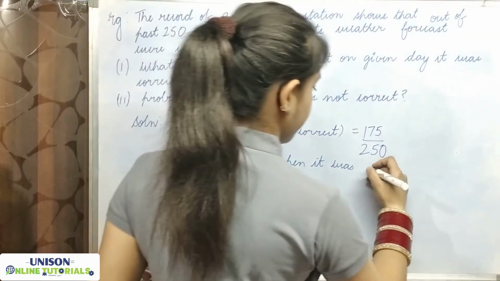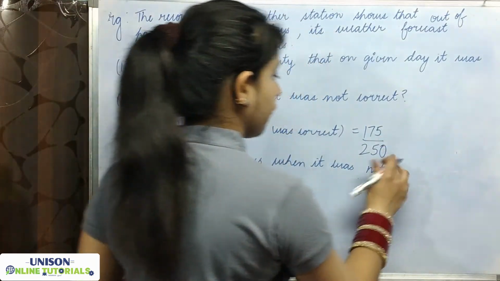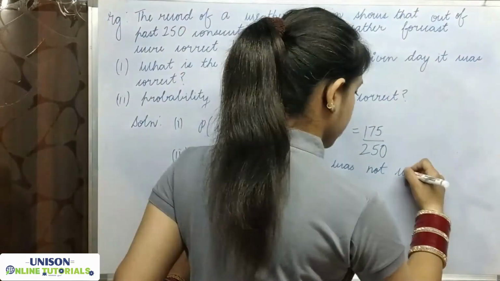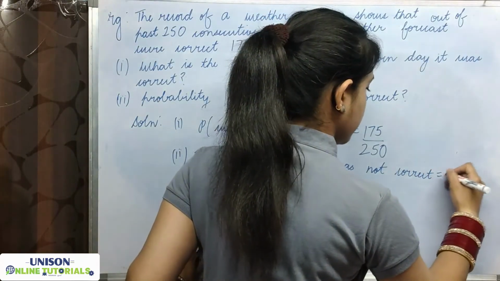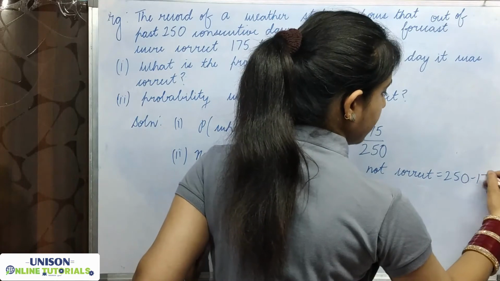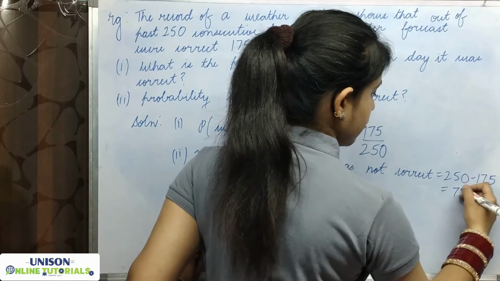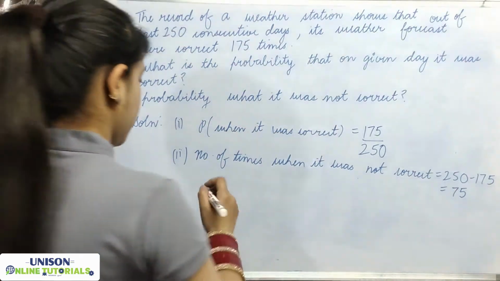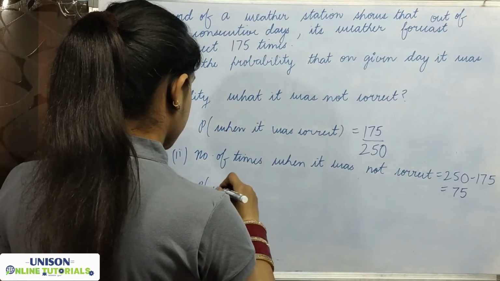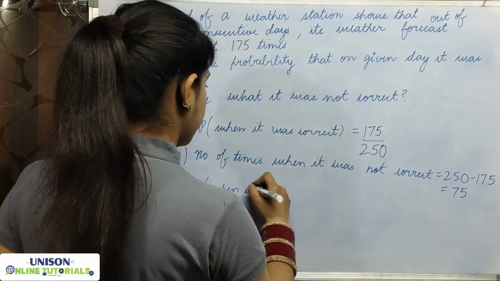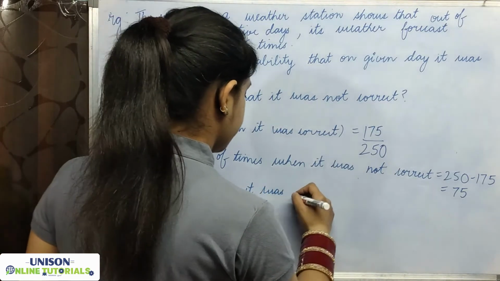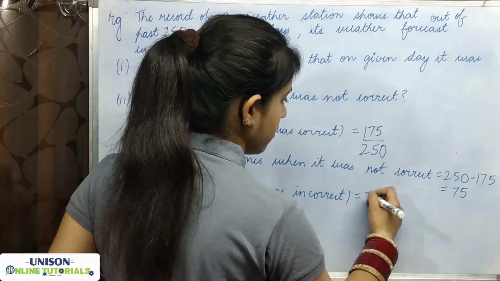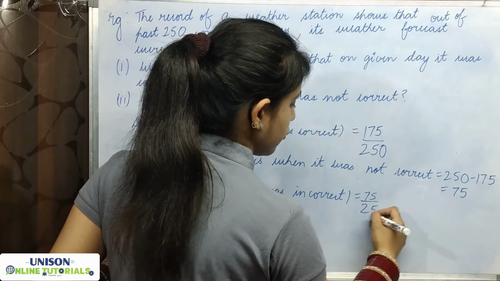When we subtract 175 from 250, we get 75. So 75 times it was incorrect. Now the probability when it was incorrect will be simply 75 by 250.